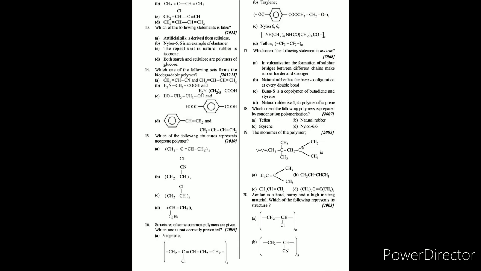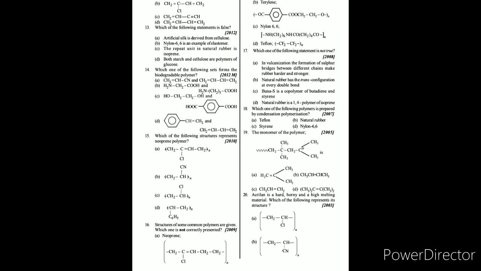Question number 18. Which one of the following polymers is prepared by condensation polymerization? Here the answer is nylon 6,6. In nylon 6,6, hexamethylene diamine and adipic acid react together, then they form nylon 6,6 with the release of a water molecule. So the answer is nylon 6,6.